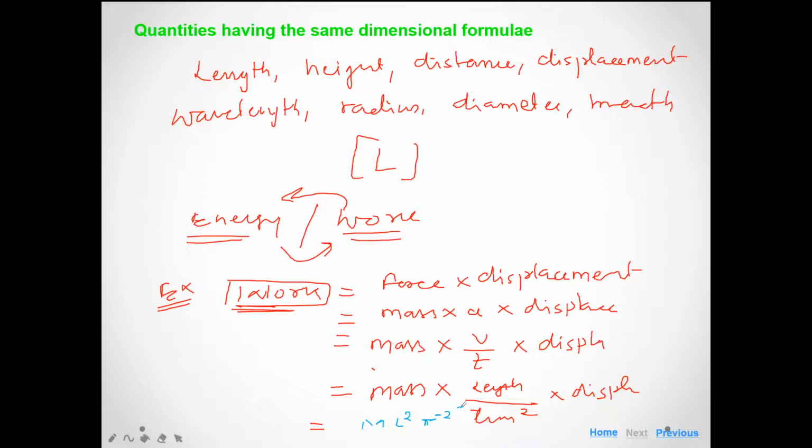Okay, now if you want to find the dimensional formula for energy, take kinetic energy, 1 upon 2 mv square. So it is 1 upon 2 m, L T minus 1, whole square.